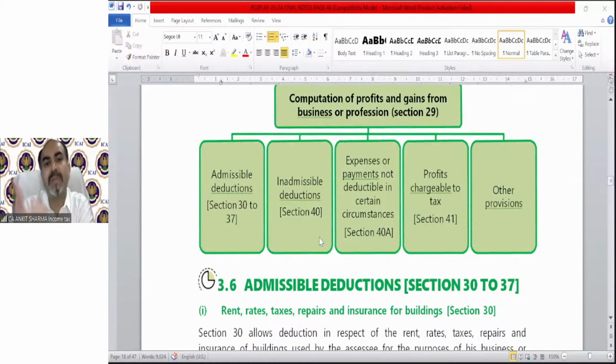So admissible deduction, I can say admissible expenses. Inadmissible deduction, that means inadmissible expenses. That means disallowed expenses. Next is expenses or payment not deductible in certain circumstances. Profit chargeable to tax in section 41 and other provision. So we are going to discuss one by one these tabular format which is given. So first is admissible deduction under section 30 to 37. So we are going to discuss the section 30 till 37 first.